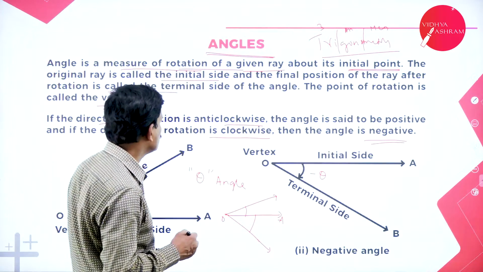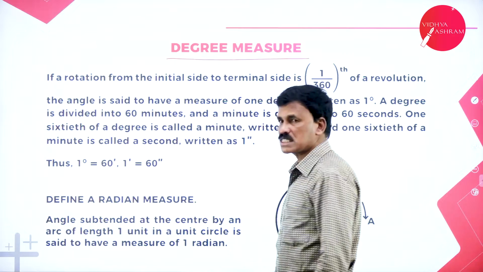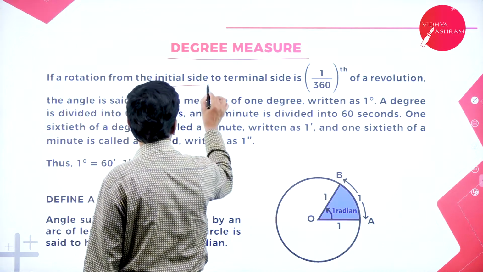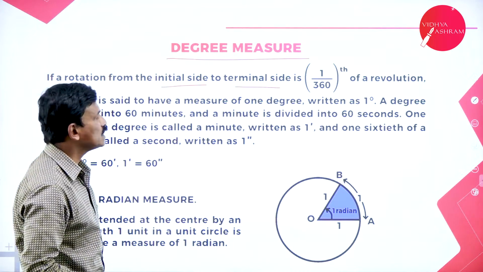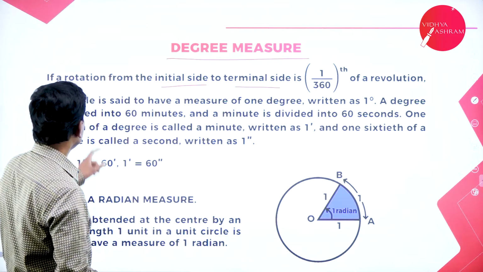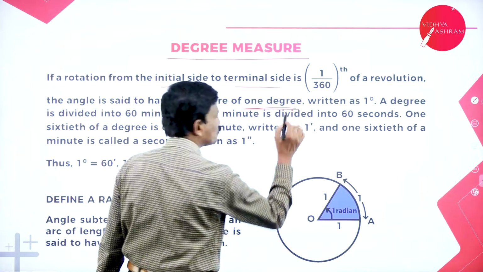Now let us come to the measurement of an angle, starting with degree measure. If the rotation from the initial side to the terminal side is 1 by 360th of a revolution, then the angle is said to have a measure of 1 degree.